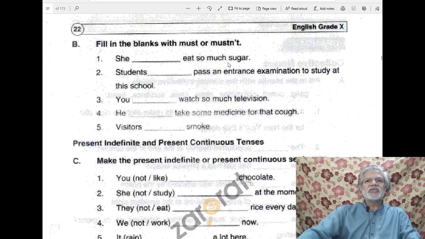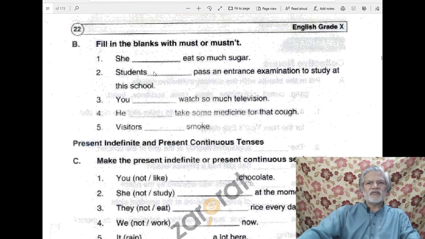Number 1, she dash eats so much sugar. Now here, obviously, we need mustn't, because using a lot of sugar is bad for health. So we must use mustn't here. She mustn't eat so much sugar. Students dash pass an entrance examination to study at this school.